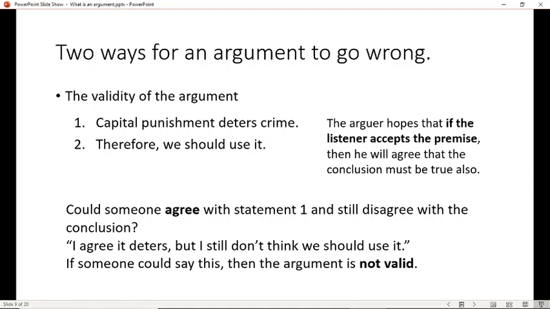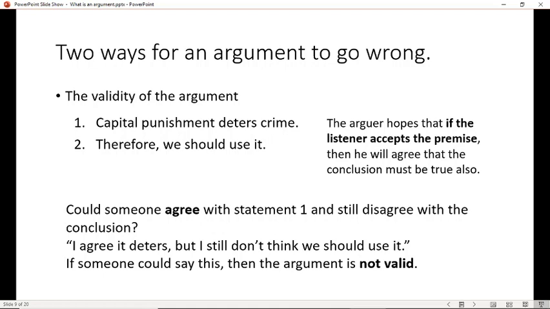And to be valid is the opposite. To be valid means that the argument is such that if you did accept the premises, you would have to accept the conclusion. That's what a valid argument is. So if you say anywhere through this course that an argument is valid, that's what I expect you to mean: that anybody who accepts the premises would have to accept the conclusion logically.